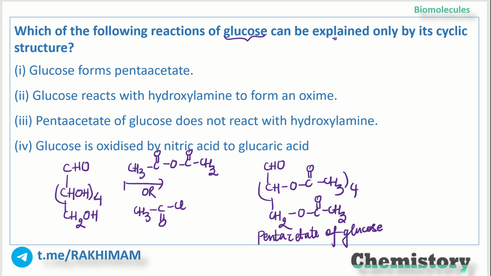Now pentaacetate of glucose does not react with hydroxylamine. It does not show a reaction with hydroxylamine. If pentaacetate of glucose is not reacting with hydroxylamine, it means there is an absence of the aldehydic group.